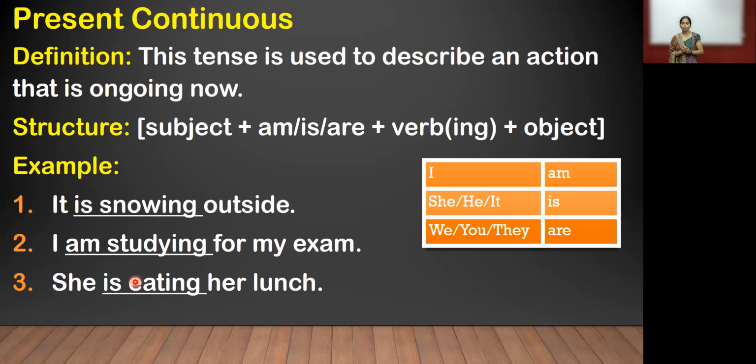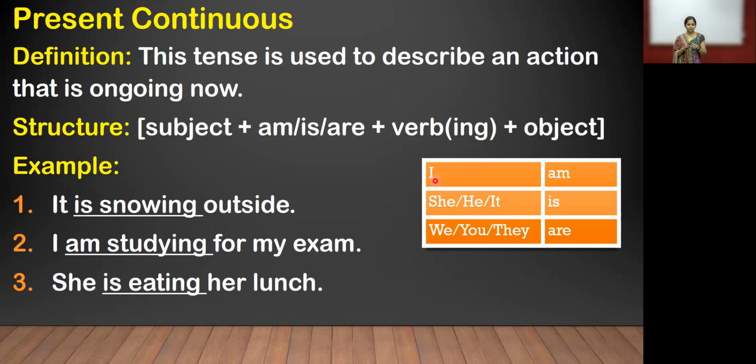What is the structure? While preparing every sentence, the structure is important. If you want to identify the sentence also, the structure is very important. You want to keep in mind the structure of present continuous, the structure of simple continuous, the structure of perfect continuous. The present continuous structure is subject plus am, is, are, plus verb ing, plus object. Subject and object are the same, but the difference is that in the sentence we use am, is, are plus verb ing. Means in the word we put ing.